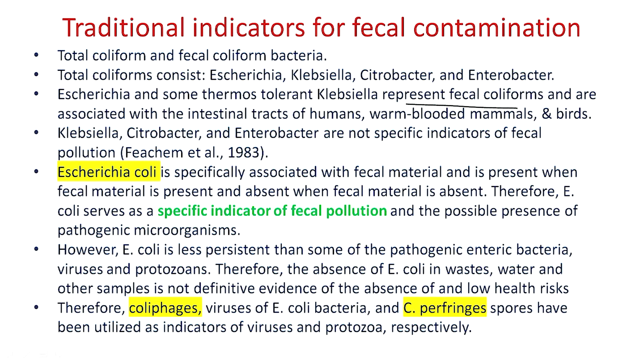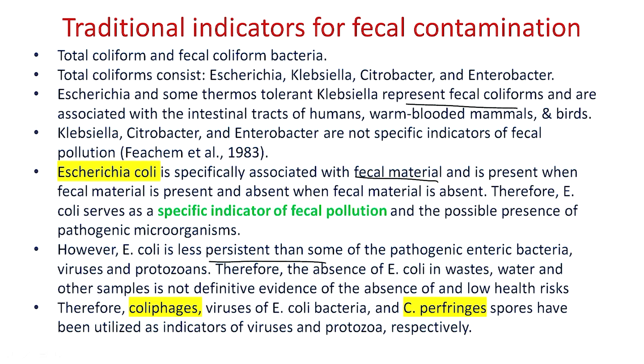E. coli is specifically associated with fecal material, present when the fecal material is present and absent when fecal material is absent. Therefore, E. coli is mainly a specific indicator of fecal contamination and the possible presence of pathogenic microorganisms. However, E. coli is less persistent than some of the pathogenic enteric bacteria, viruses and protozoa.